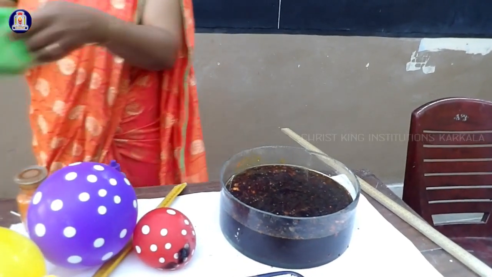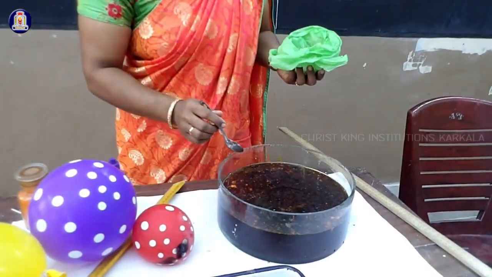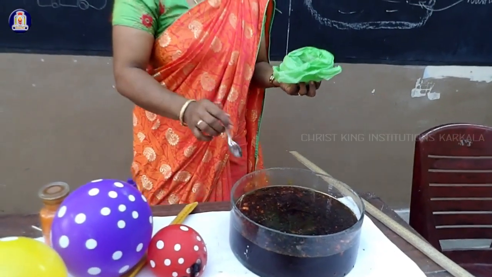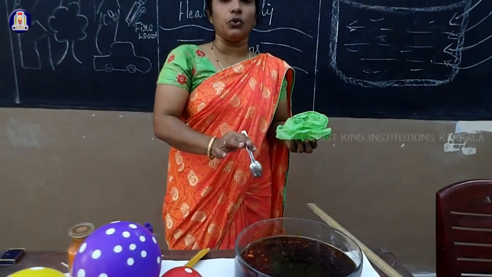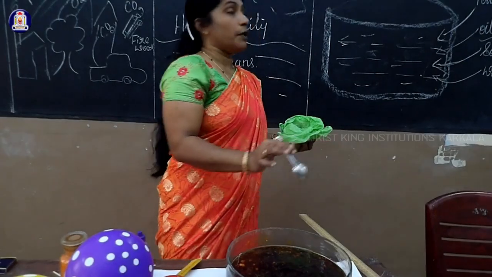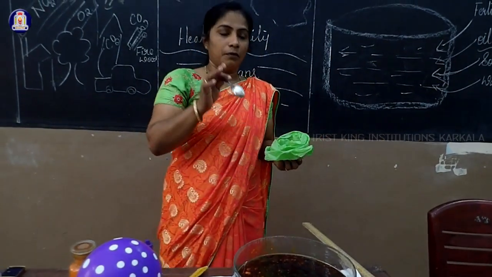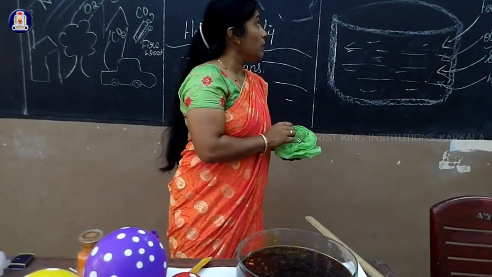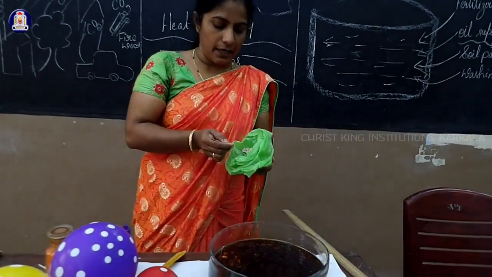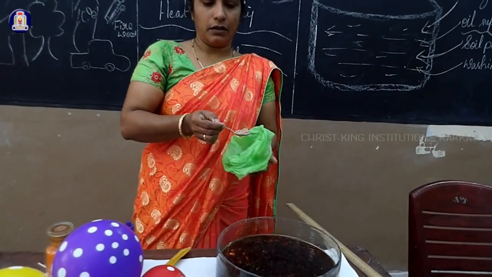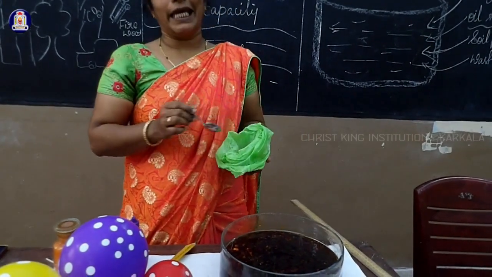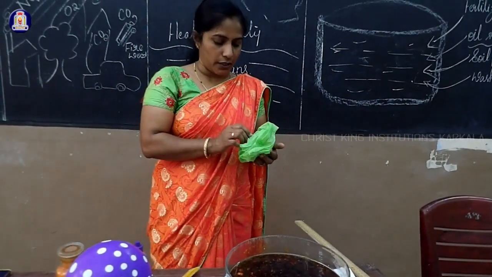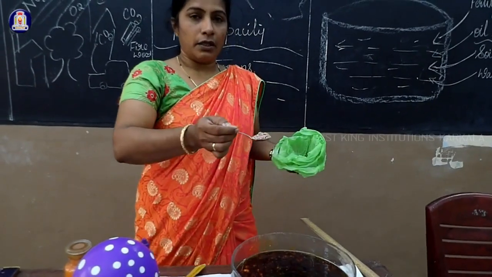The last one I'll add still. Maybe in your mind the question will arise now: teacher, are these the only things that lead to water pollution? Still many more are there, because you are in 8th class. This is just a demonstration of water pollution. Now I'll add urea. What we are using is NPK, nitrogen, phosphorus and potash together, called fertilizers.